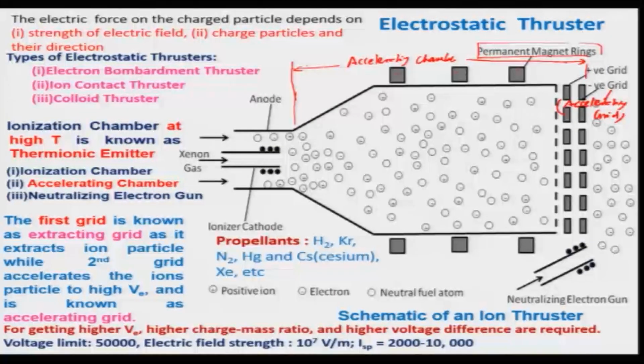And for getting higher velocity, higher charge to mass ratio is to be used with higher voltage difference, and the voltage limitation of this thruster is 50,000 volt, and electric field strength of 10 power 7 volt per meter can be utilized, that is the maximum one, and the specific impulse in case of ion thruster can be 2000 to 10,000 seconds.